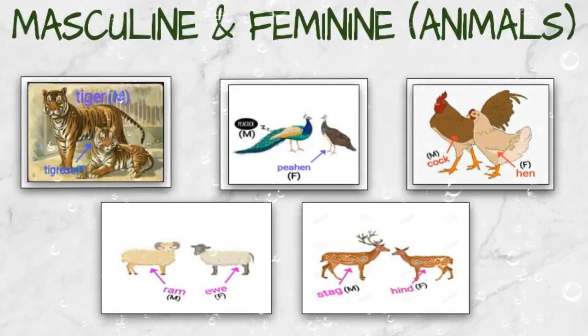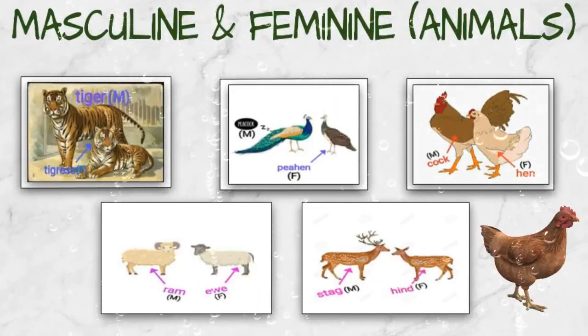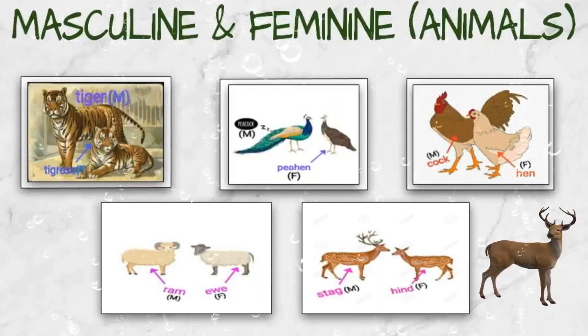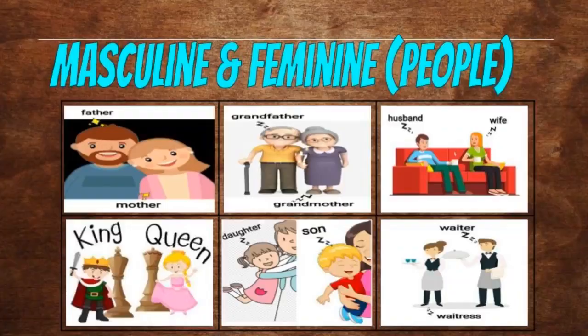The third example, cock and hen. Cock is the male and hen is a female. The fourth one is ram and ewe. Ram is the male one and ewe is the female one. The last example is stag and hind. Stag is the male one and hind is the female one.